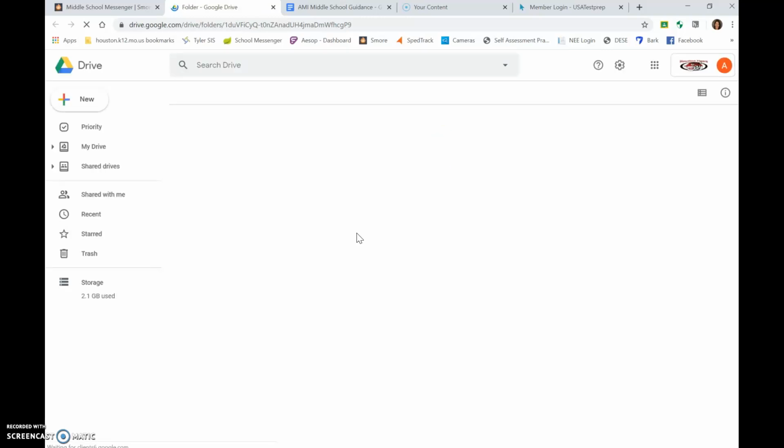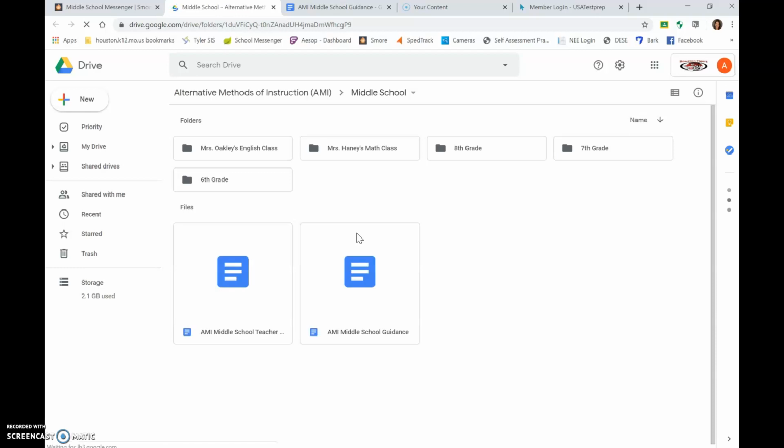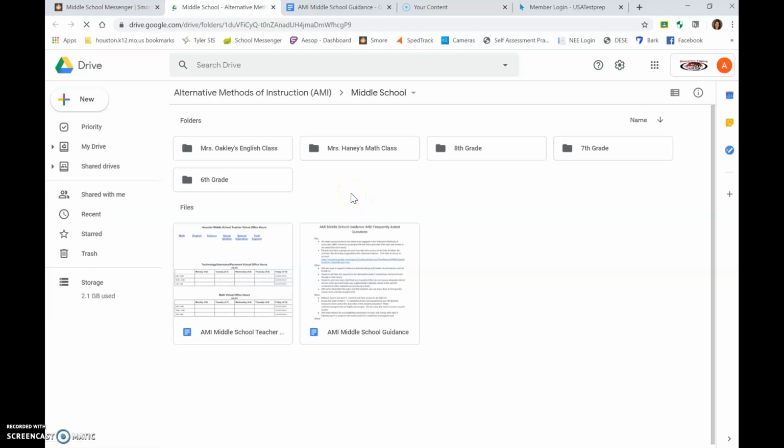This will take you directly to a folder in a shared Google Drive specifically for middle school students. Once you're in that folder, you will see additional folders: 6th grade, 7th grade, 8th grade. If you're in Mrs. Haney's math class, her assignments will be housed here. If you're in Mrs. Oakley's English class, you will find those assignments in this folder.